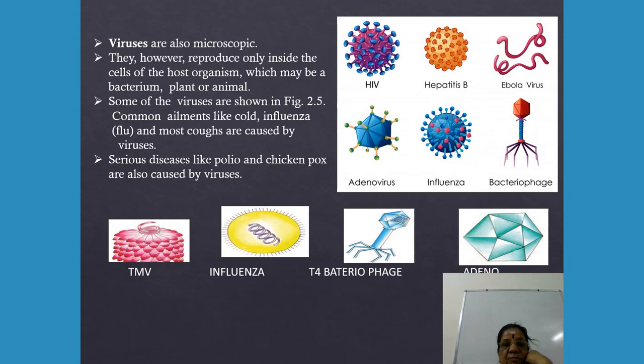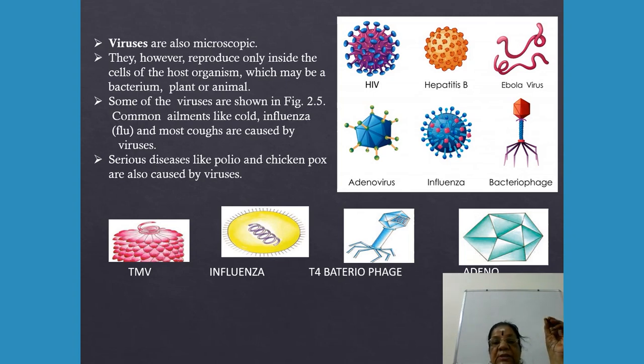So I repeat, HIV and influenza are covered by a special protein coat. Normally a virus is formed of just an outer protein coat and inner genetic material. This protein coat is called the capsid. The genetic material may be DNA or RNA, either one, but never both.